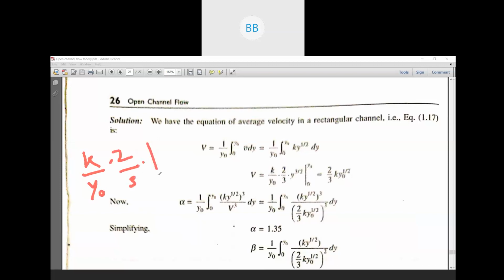Then we have to substitute the limit. Those things you have already studied in mathematics. First we will substitute y is equal to y naught, y naught to the power 3 by 2, minus, then in place of y we substitute the next limit, that is 0, 0 to the power 3 by 2.